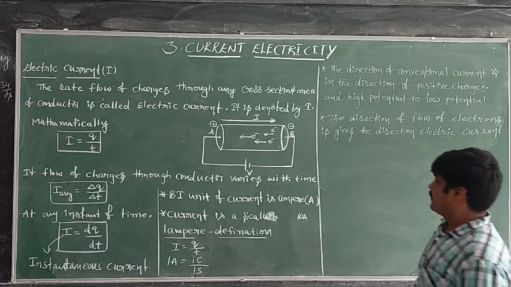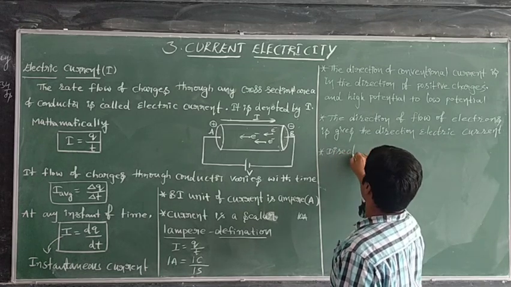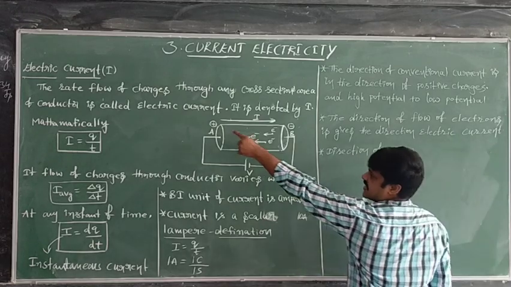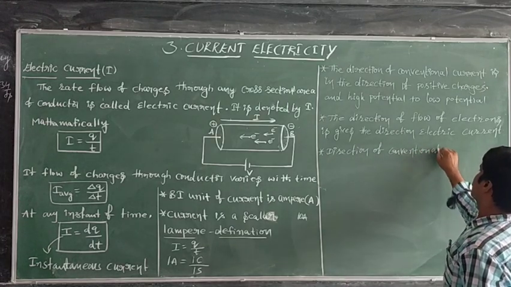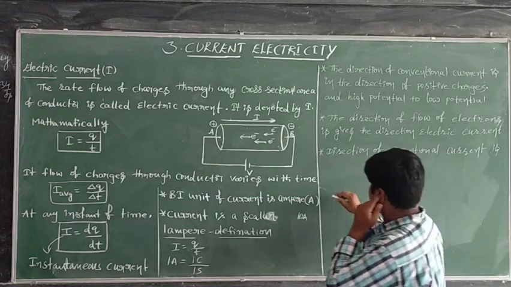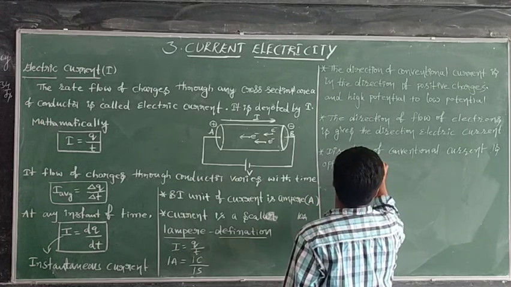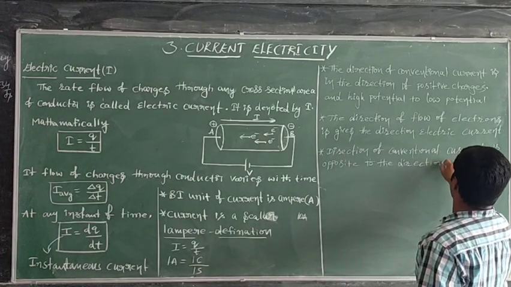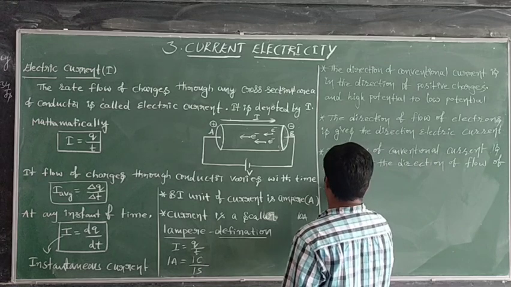Okay, next one. The direction of conventional current is opposite to the direction of flow of electrons.